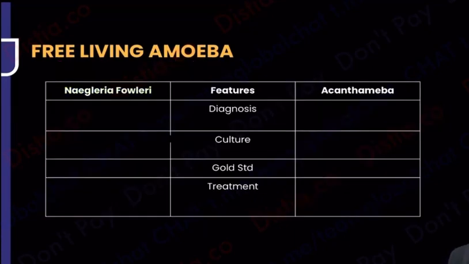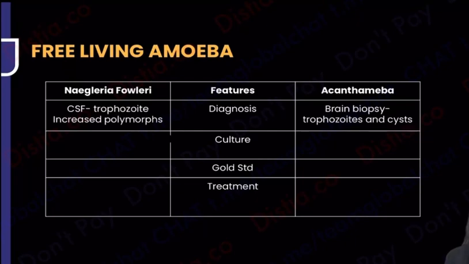How would you do the diagnosis? Of course, you're going to look at the CSF in both the situations. Right? CSF you have to see. So in CSF, of course, we will see it's very similar to a bacterial meningitis. Primary amoebic meningoencephalitis is very similar to bacterial meningitis because CSF will show you lots of polymorphs, neutrophils. And of course, trophozoite, who was doing the foul play everywhere? Trophozoite is going to be doing the foul play.